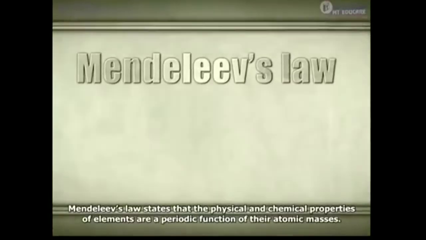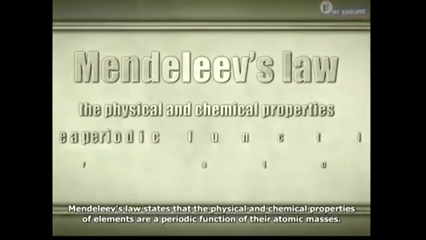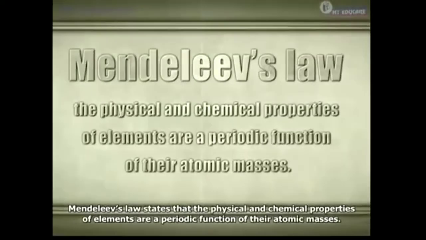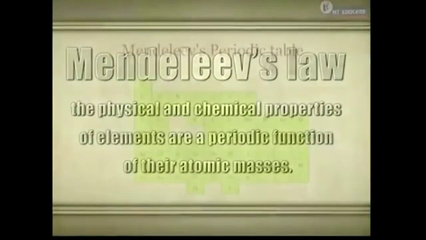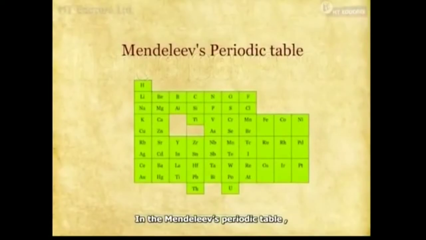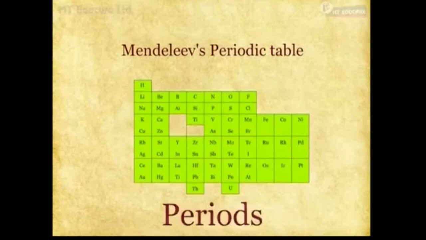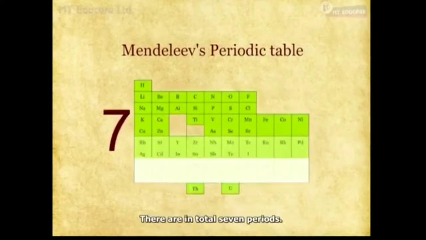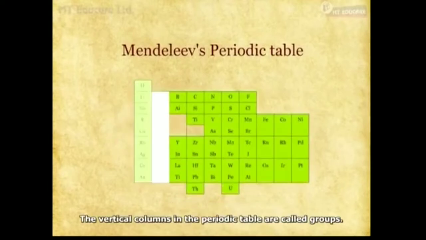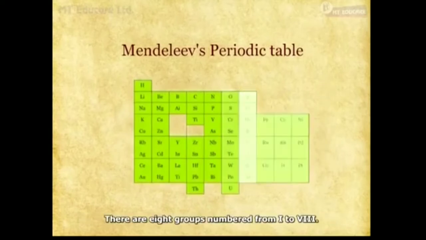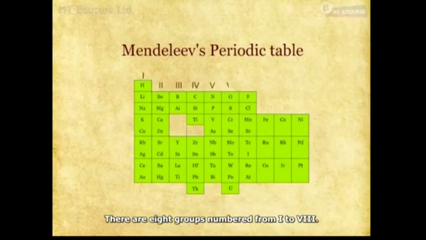Mendeleev's law states that the physical and chemical properties of elements are a periodic function of their atomic masses. In Mendeleev's periodic table, the horizontal rows are called periods. There are in total 7 periods. The vertical columns are called groups. There are 8 groups, numbered from 1 to 8.